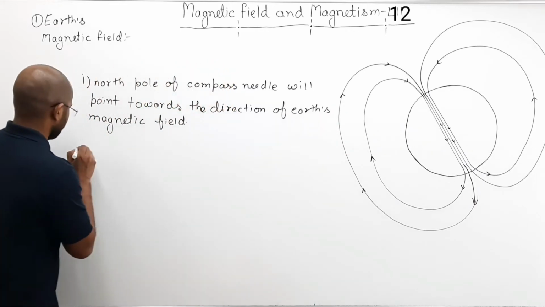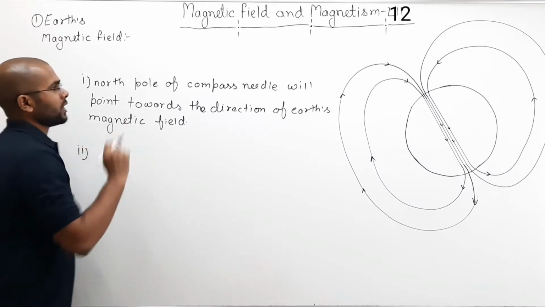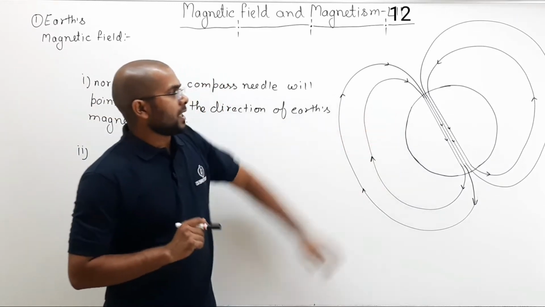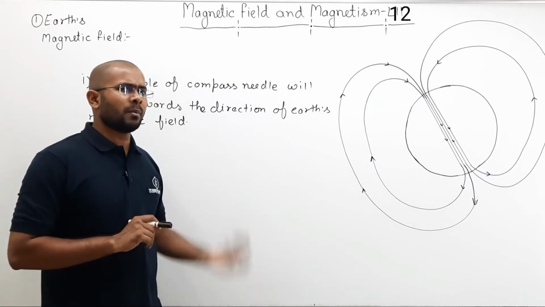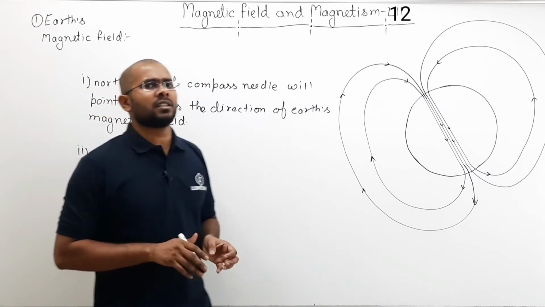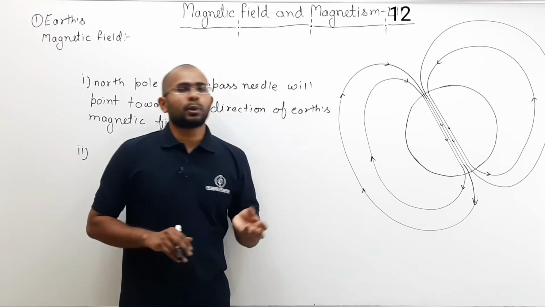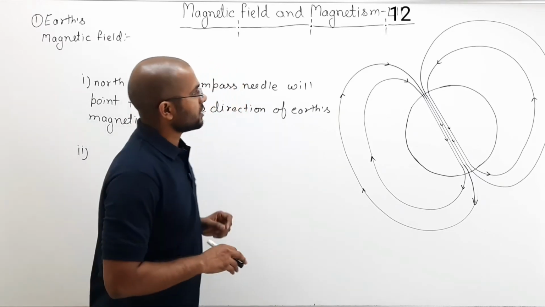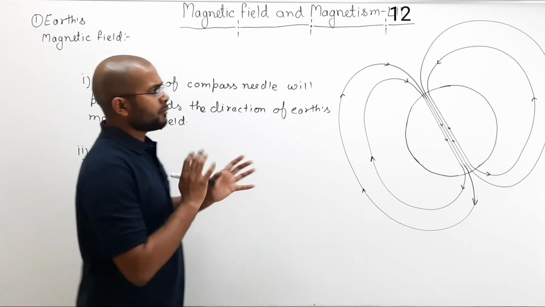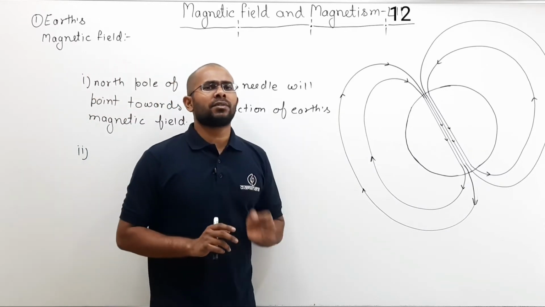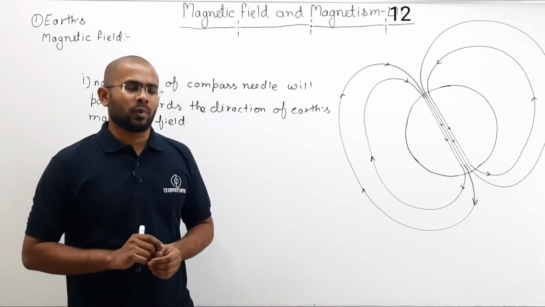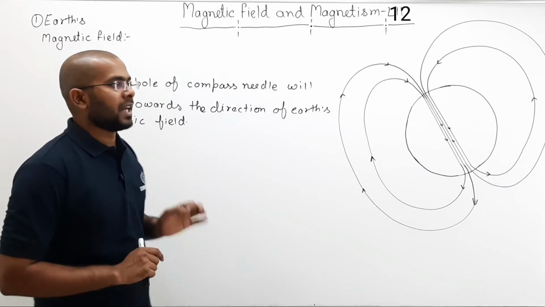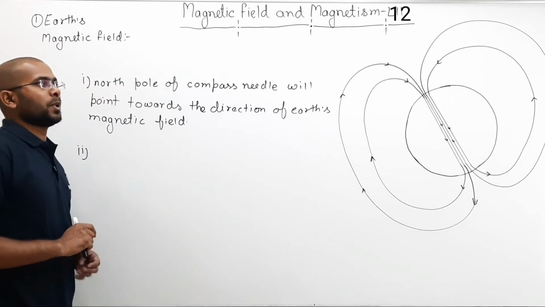Now, second thing, if you pay attention to the diagram that I have drawn here, what do these field lines look like? If you remember from the previous class, we had discussed how the magnetic field due to a magnetic dipole looks. If you pay attention, that looks very similar to the magnetic field due to a magnetic dipole. So Earth's magnetic field resembles that of a magnetic dipole.